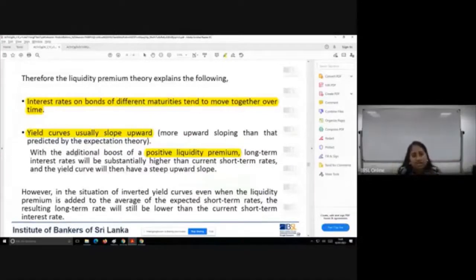Then there was a theory which said that interest rates of the different maturities didn't move together over time. Some said yes, they moved together over time. So know those differences. Know how each theory justifies that the yield curve is upward sloping. Those are the areas that they can test for. Okay.